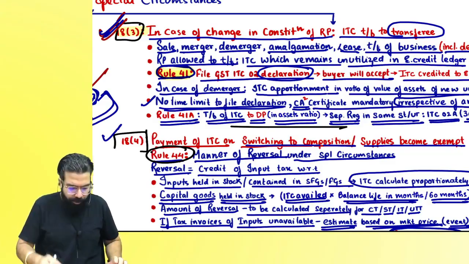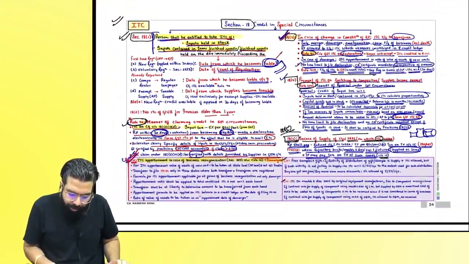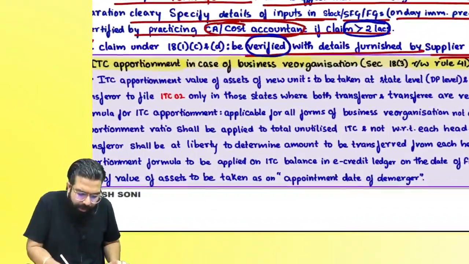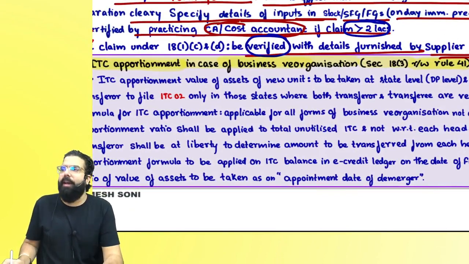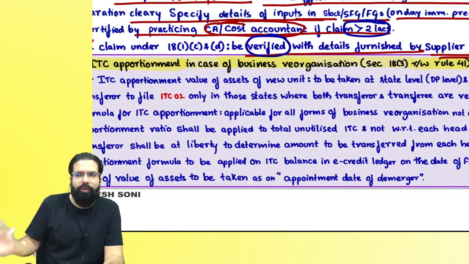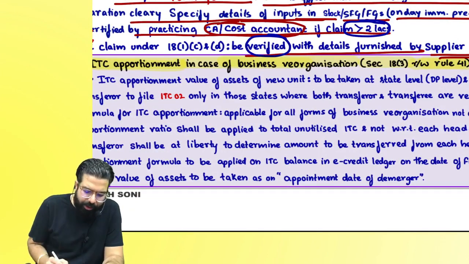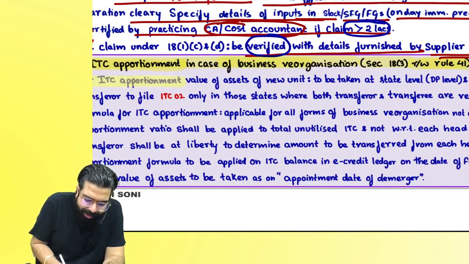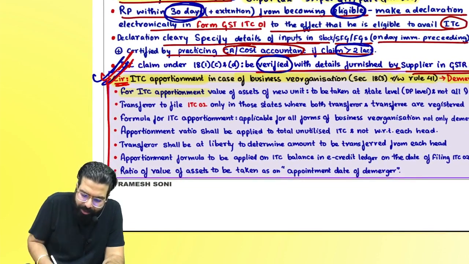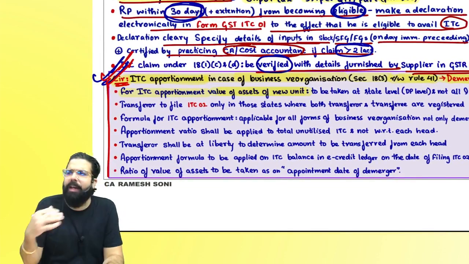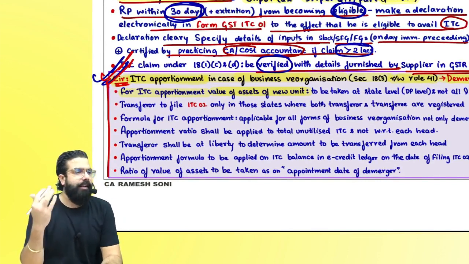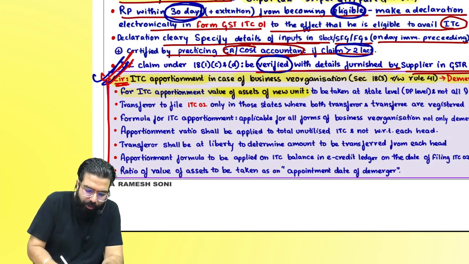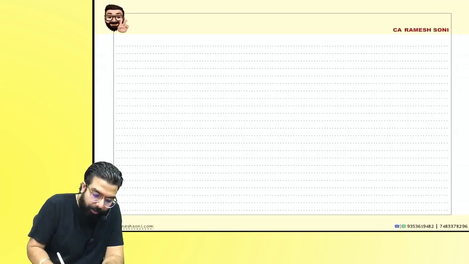Right, everyone? Now, when you see section 18.3 read with rule number 41, there is a circular which asks many questions to the government. All the questions I have told over here. For ITC apportionment, people ask, how do we have to take the value of the new unit? Is it the value of assets of the new unit? For an example, I will tell you what people ask the government.